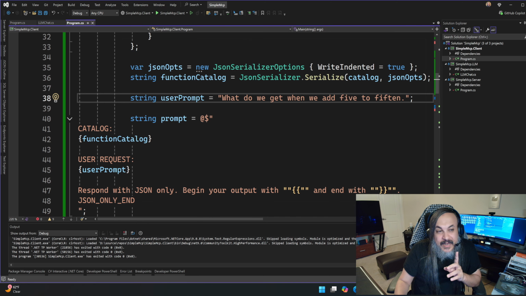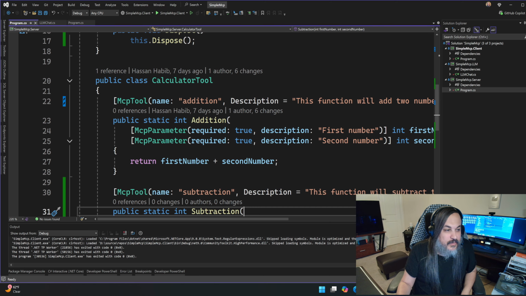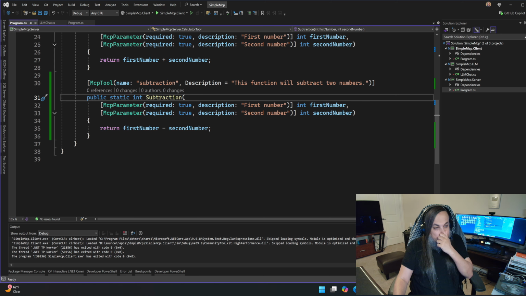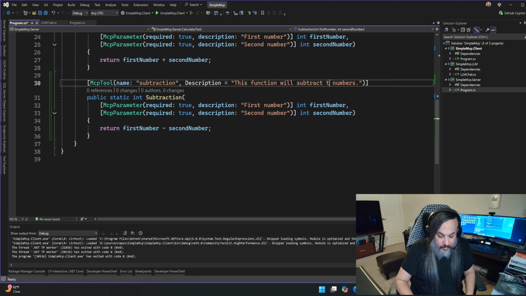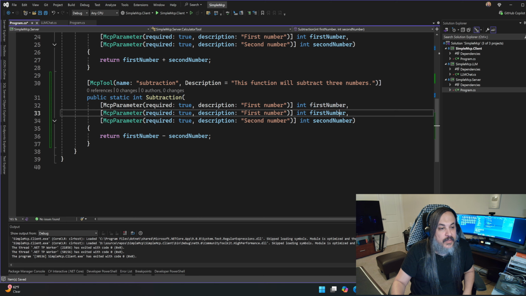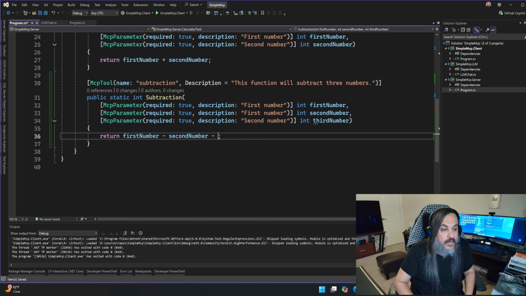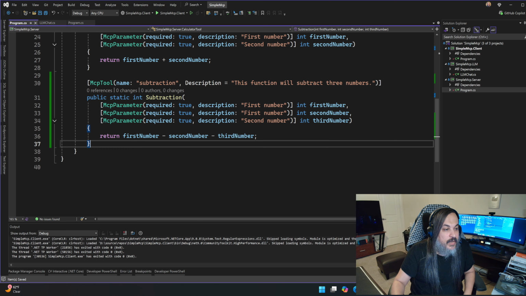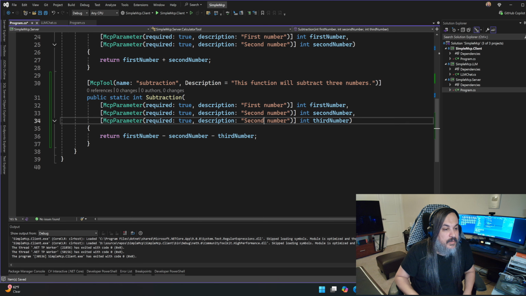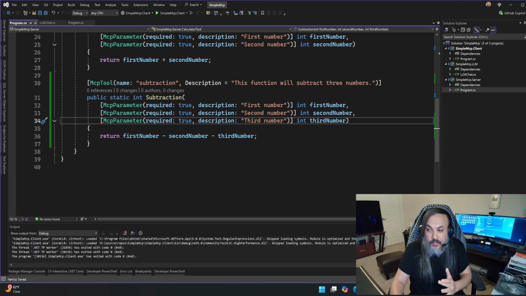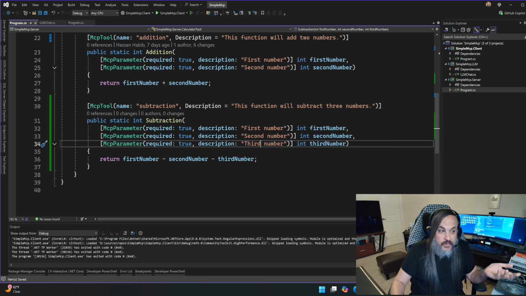Let's mess with it even further, because I love this, right? Let's just say that the subtraction function will subtract three numbers. So I'm going to add another layer here. I'm going to call this your second number, and I'm going to call this your third number, just to show you that this is actually dynamic, right? And this is your second number, third number. So subtraction now only subtracts three numbers, not just two. So it's different.